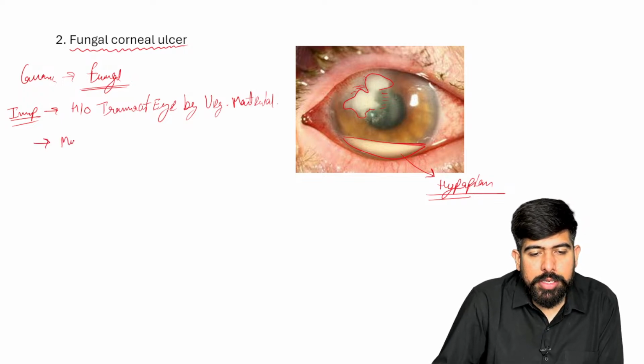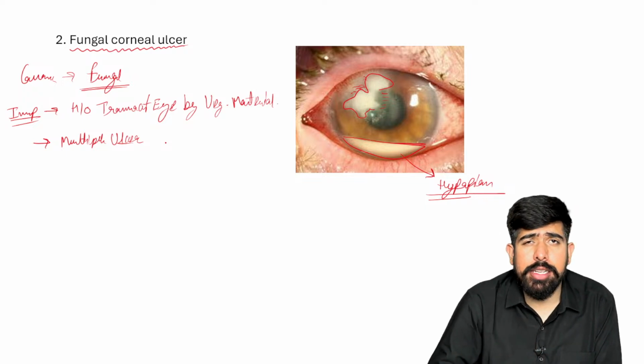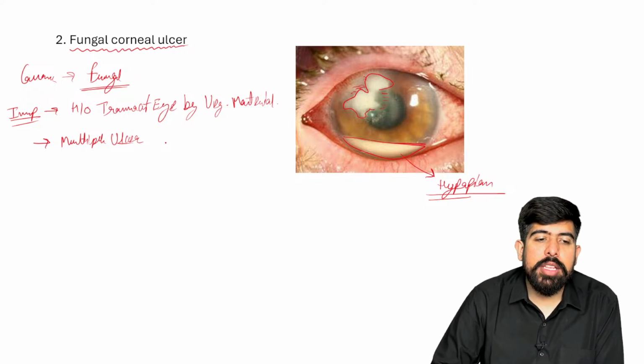Now if we're talking about the ulcer type, please remember, write it down, it is having multiple ulcers. Of course, you can see on the screen it is not a clear-cut single ulcer, compared with the bacterial one.